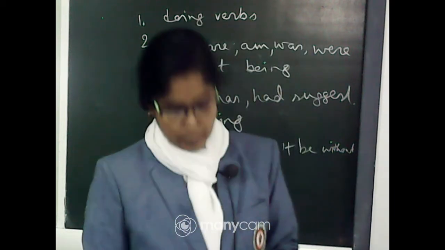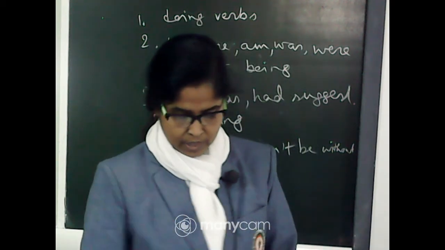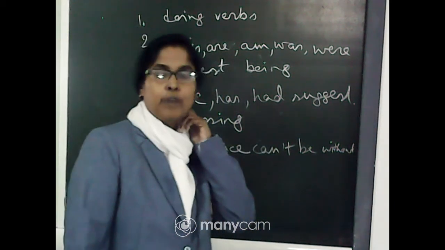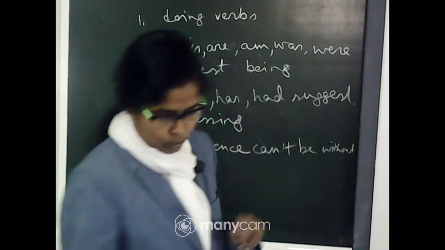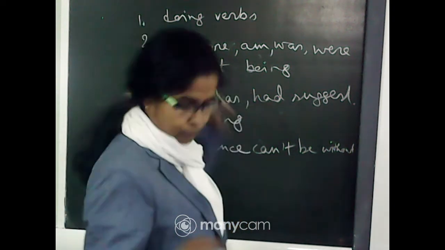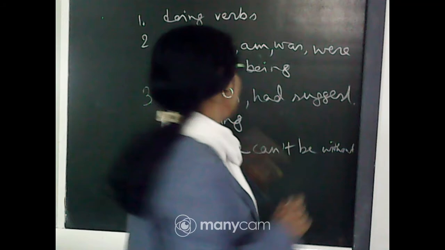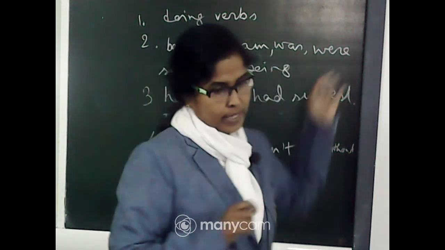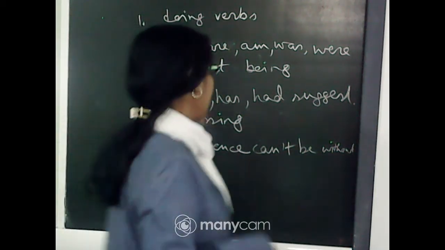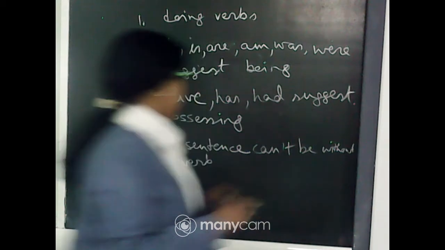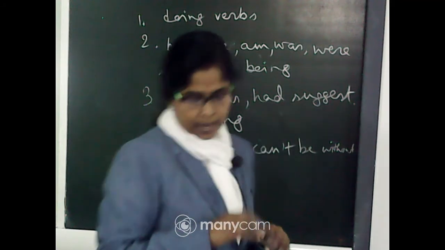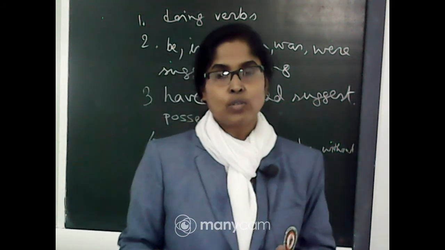Now, come to number B. Underline the verbs in the following story. So, students, hope this is clear. We all know that doing words are verbs, and most verbs are doing verbs. Be and its other forms, is, am, are, was, were, suggest being. Have and its other forms, have, has, had, suggest possessing. And there can be no sentence without a verb.